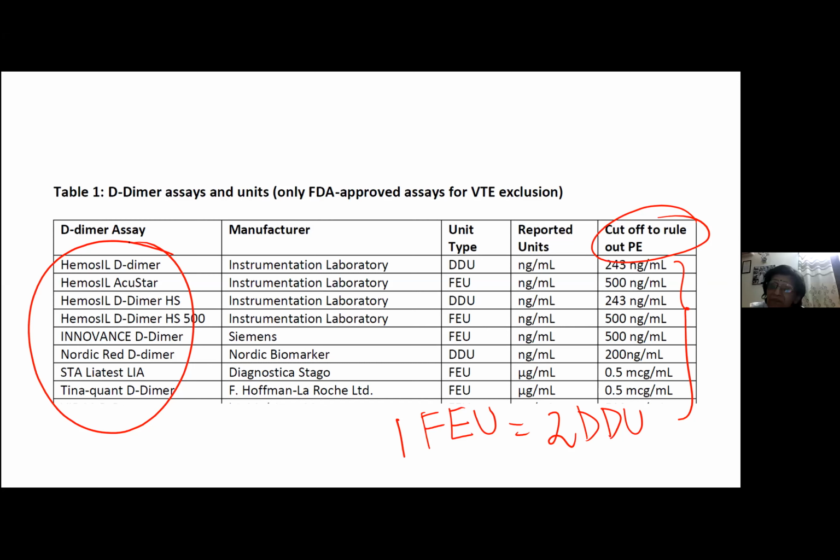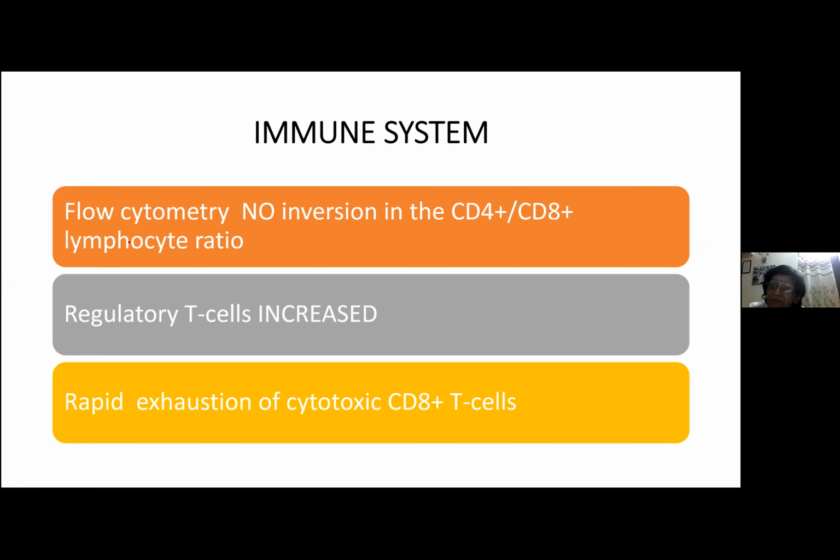I'll not go into much detail on this because there'll be a separate lecture on it, but just one thing I have to tell you. We have already talked about how normally CD4 to CD8 ratios are decreased in your COVID patients, but there is no inversion of the 4:8 ratio, which you can see on flow cytometry.